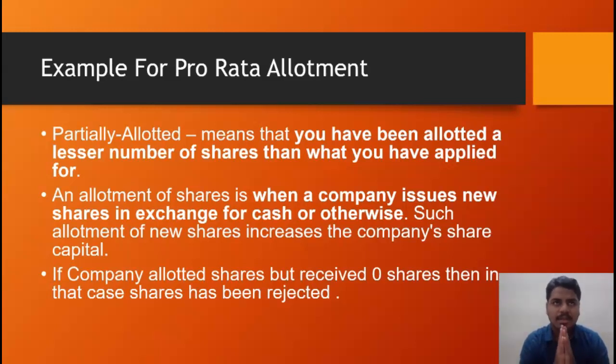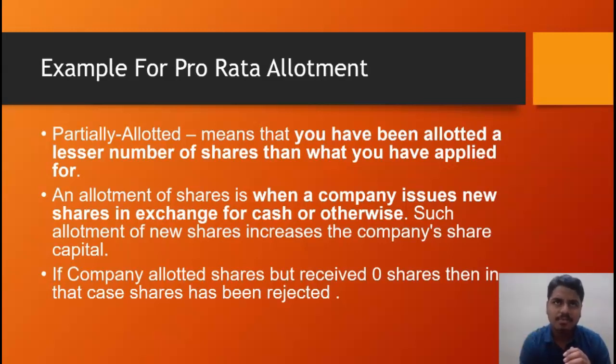This is nothing but if a company allotted shares and the company receives all the shares at a time, it is known as full allotment. In full allotment, the new shares increase the company's share capital. Whatever shares the company receives, it will increase the company's share capital. Okay. The next one, we have seen partial allotment and full allotment.